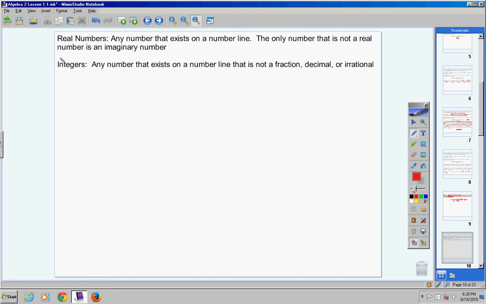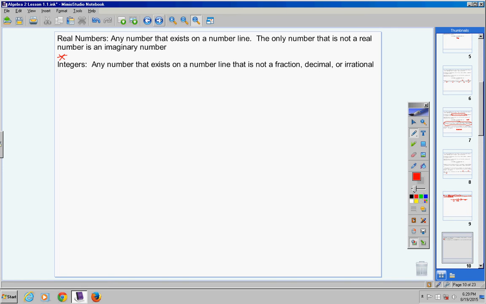Okay, copy this in your notes, please. Integers. An integer is any number that exists on a number line that is not a fraction, decimal, or irrational. Okay? I'll give you a second to copy that down. We're going to move on. And remember, if I go too fast, pause the video. Any number that exists on a number line that is not a fraction, not a decimal, or irrational, it is an integer. Alright?